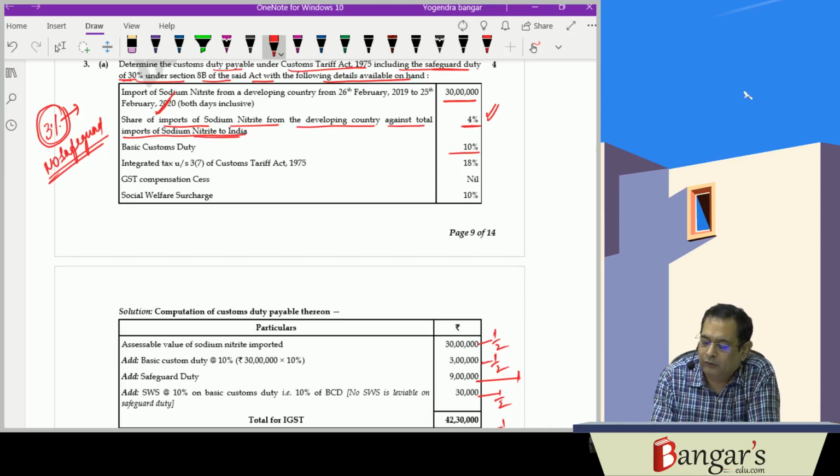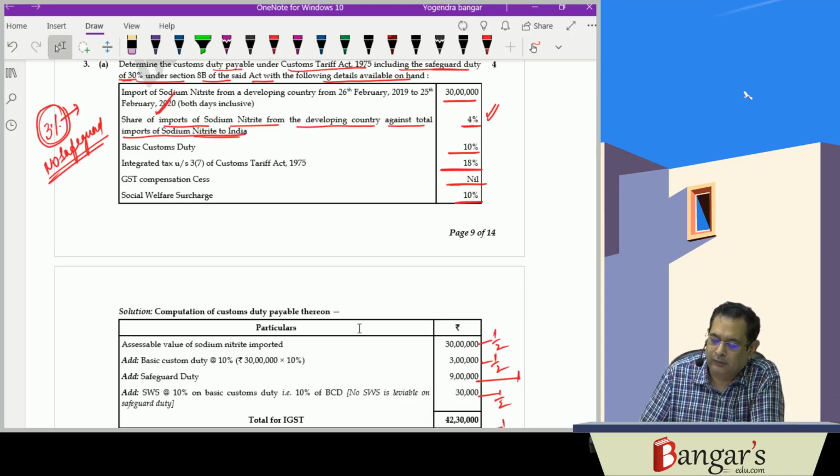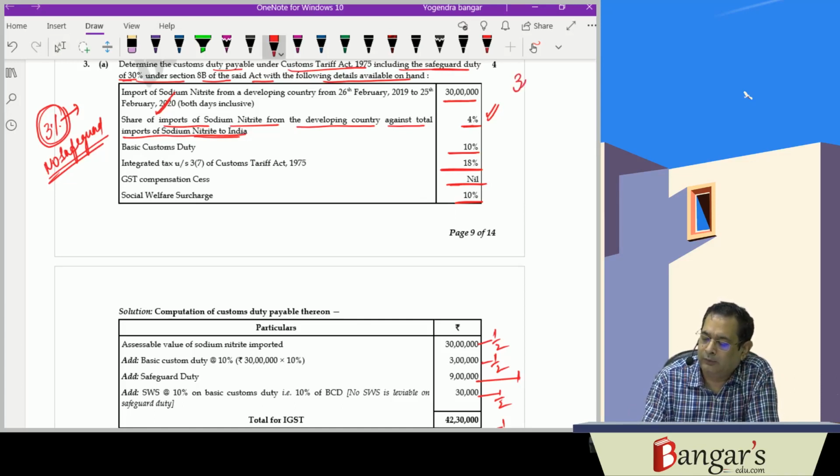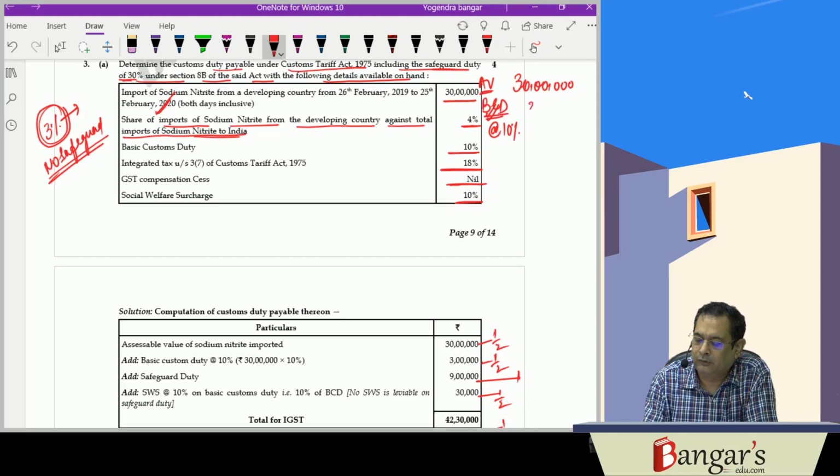Now basic custom duty rate is 10%, integrated tax is 18%, GST cess is nil, and social welfare surcharge is 10%. Now we are required to compute the duty. So here basically the assessable value will be 30 lakh rupees, AV. Now basic custom duty is levied at rate of 10%, that is 3 lakh rupees.